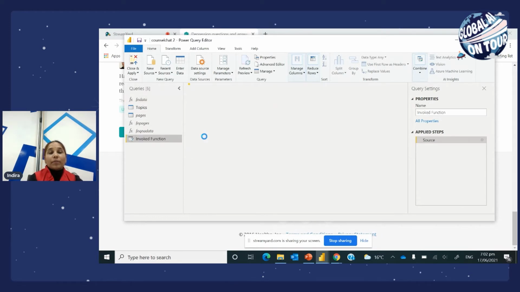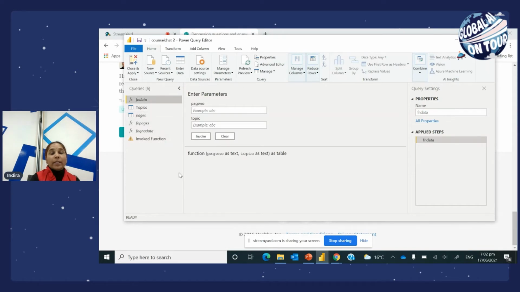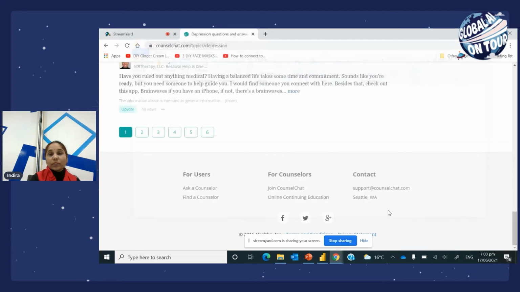I hope the internet is fine to work. So if I do that, it should get the data. Okay, for some reason this is not working at the moment, but that's how we scraped through the pages and got the data. And I'll show you the data that we have here.